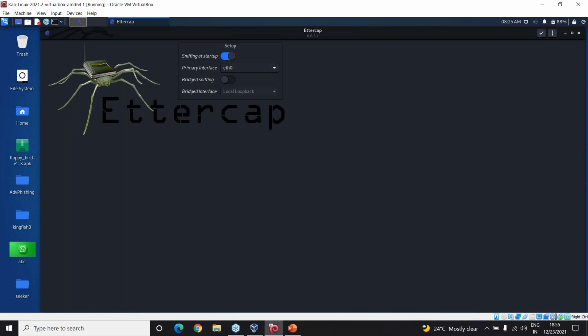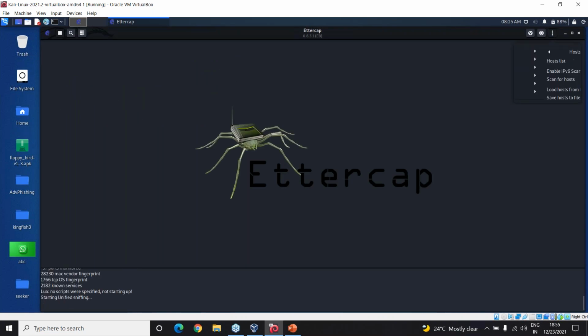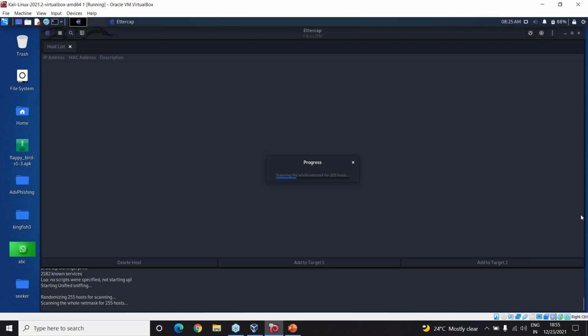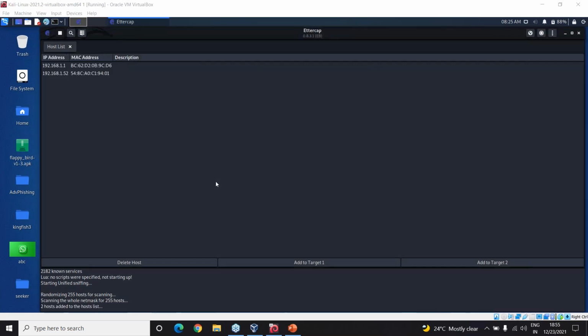Okay, so the primary interface is eth0, connected. Just give an OK. Then go to this Ettercap menu, go to host list. Nothing is there, so just click on host and then click on scan for hosts. Not exactly, you need not have a Wi-Fi network adapter, it works even without that.